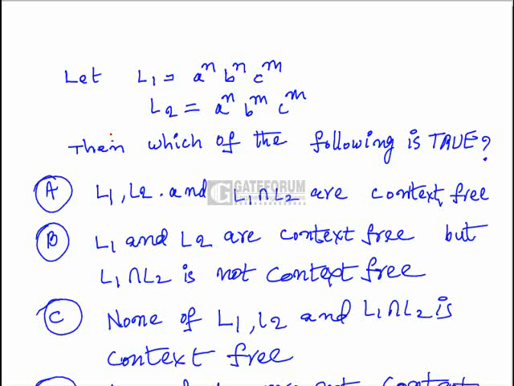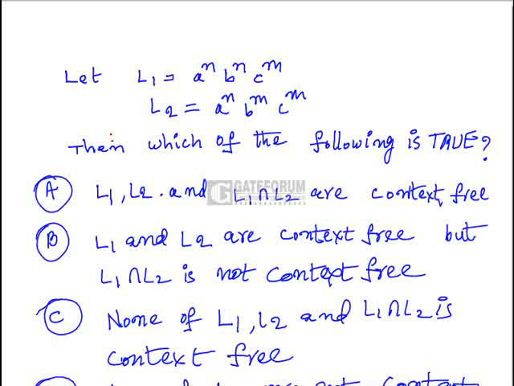A power m, L2 is equal to a power n, b power m, c power m, then which of the following is true? Here L1 is n number of a's followed by the same number of b's, but c's are m. m may not be equal to n, and may be equal to n. So in L2, b's and c's are equal, a's may be different.